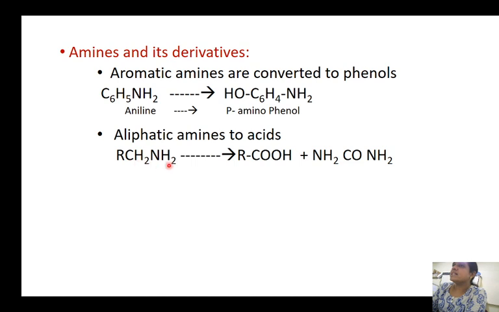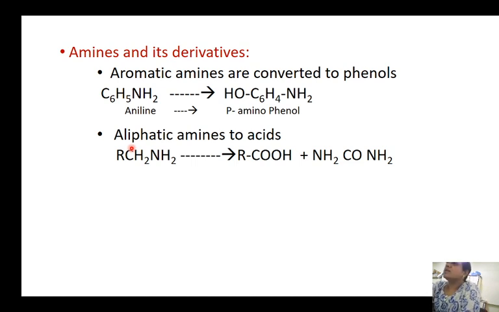Here we can see this is an aliphatic amine that is converted to an acid, and what is happening to the ammonia here, this amino group, is that it is getting converted to urea. Now urea is easily excretable by the body. So this compound is completely detoxified. The toxic effect of this compound is completely decreased.